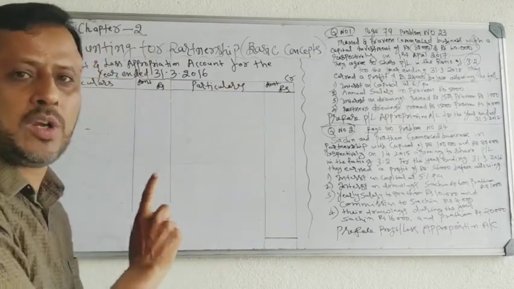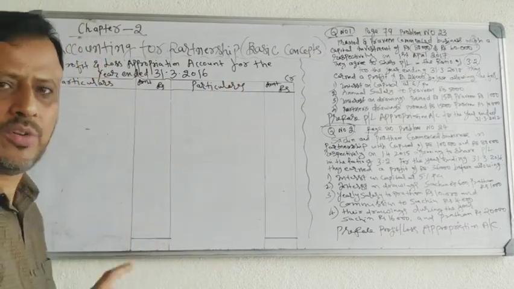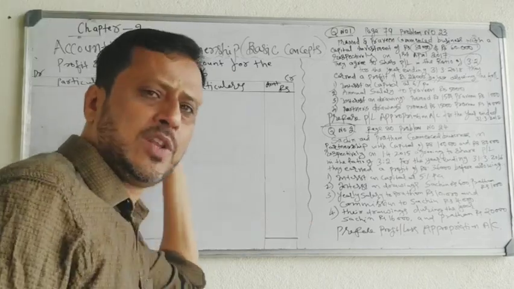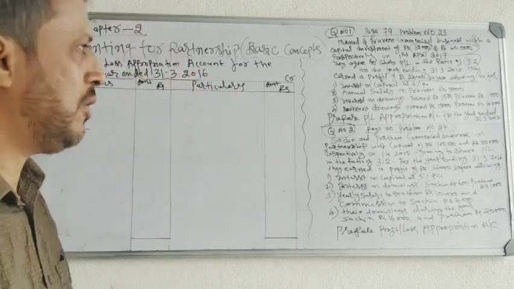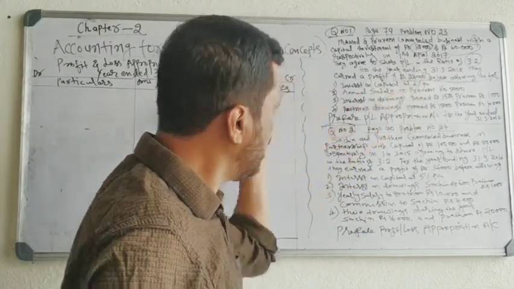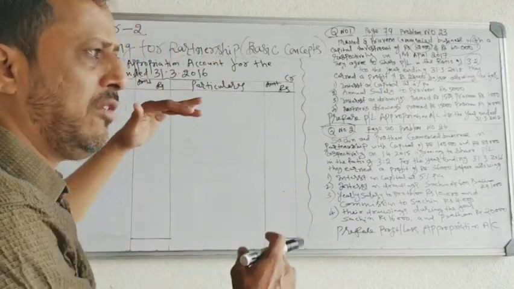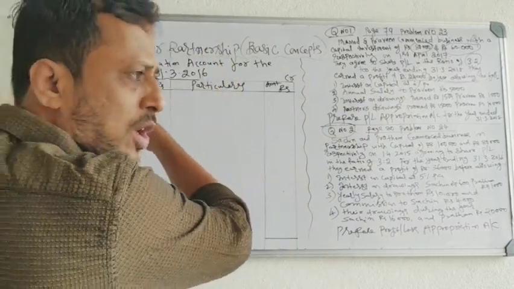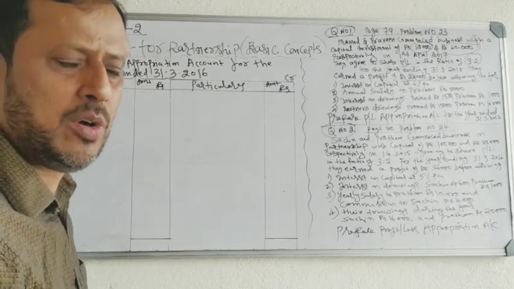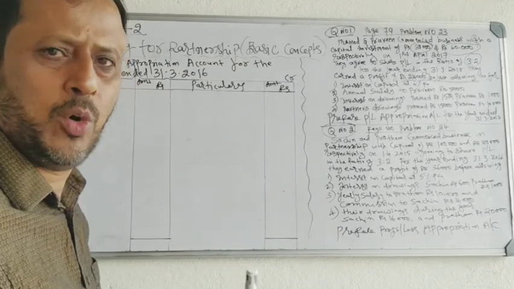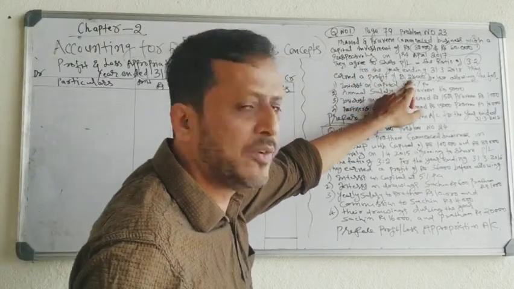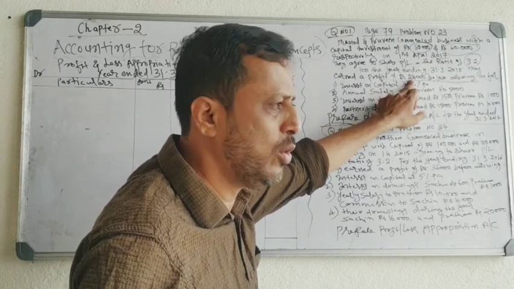That profit you have to record in the profit and loss appropriation account. That is the first entry. So from the profit and loss account, you have to transfer the profit to the profit and loss appropriation account. What is the profit from profit and loss account? 24,000. So the profit will be on the debit side of profit and loss account. You transfer that profit from profit and loss account to profit and loss appropriation account. So that is the opening entry in the profit and loss appropriation account. Transfer of profit, 24,000.